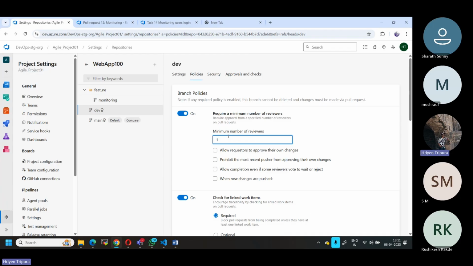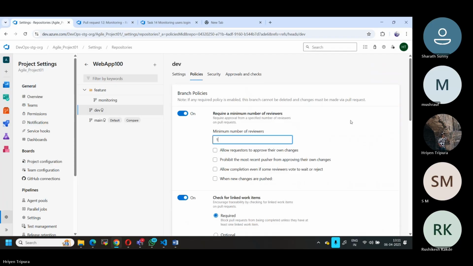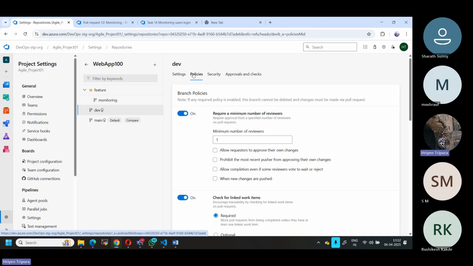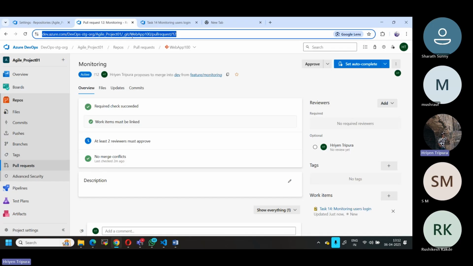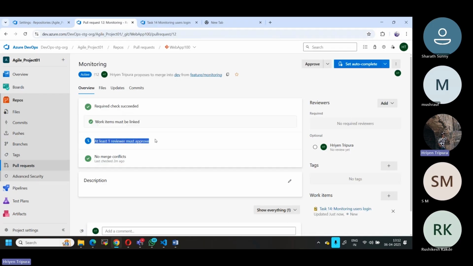Okay, it is actually one. I have given one now; it was two before. Now let me just refresh it. Normally, you can check this. If you see now, it is saying at least one should approve it.